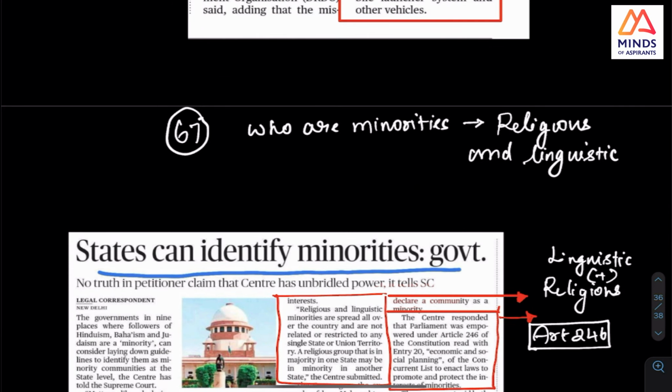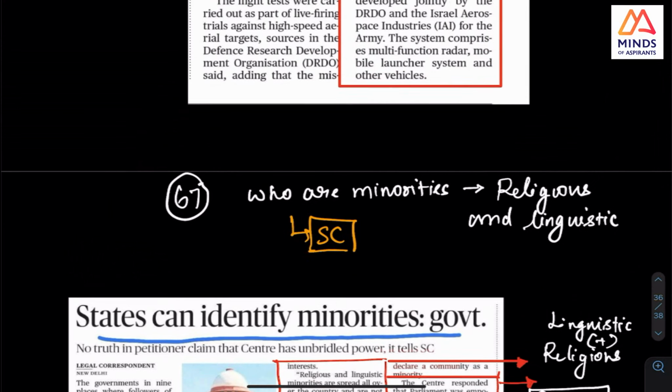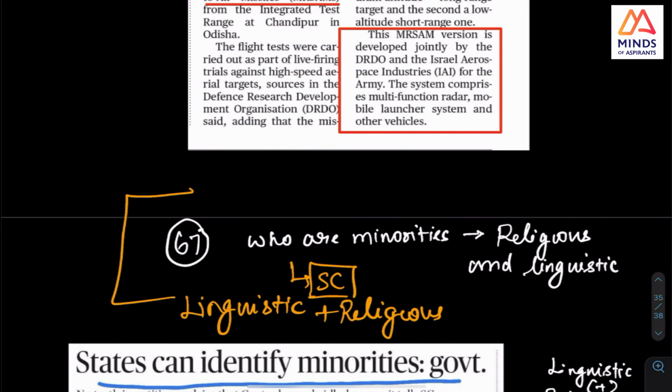Okay. And see, this is a question, so I think this created a problem, and this is in the Supreme Court. And in the Constitution they specify two types of minorities, and this also you can check, linguistic and religious. But the problem which is happening in the Supreme Court is who can declare, whether the center can declare or the state can declare.